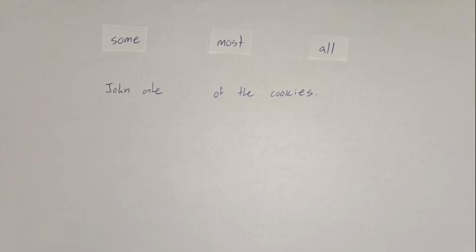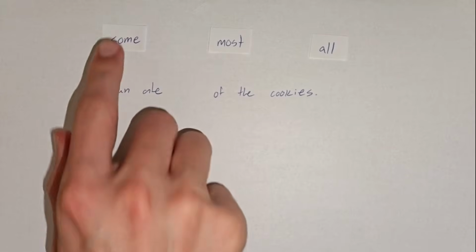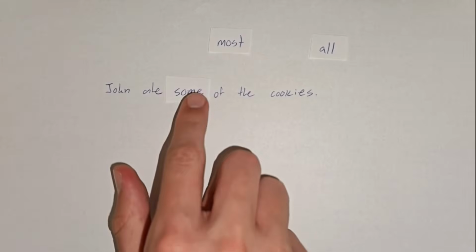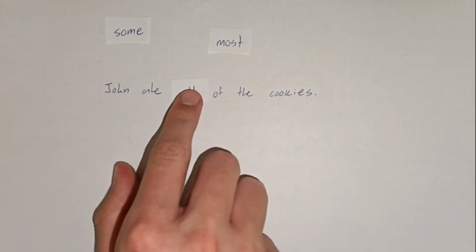If we go back to our Horn scale, we can see what this means. Some means some. It could be all, it could be most, it could be half, it could be just a couple. We don't know. All we know is that John ate some amount of cookies. However, if we say all, we know specifically that John ate all of the cookies.